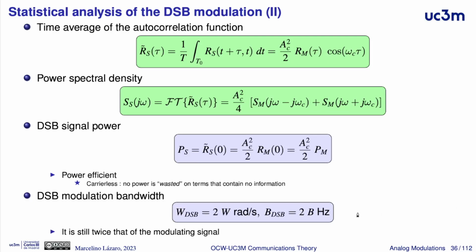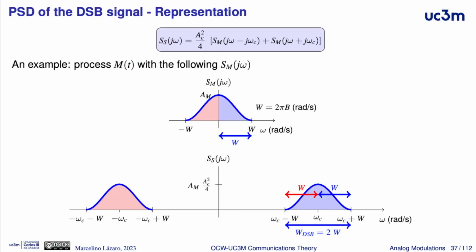As in a conventional AM modulation, for the double sideband modulation, the bandwidth is twice the bandwidth of the modulating signal, because the shifted replicas of the power spectral density of m will produce twice the bandwidth of the modulating signal.